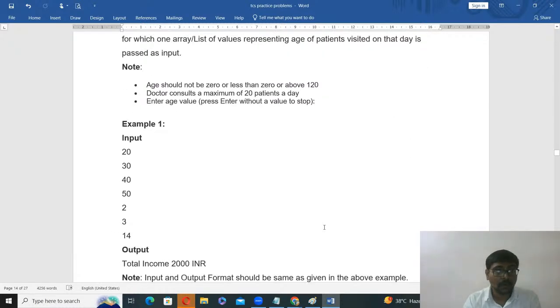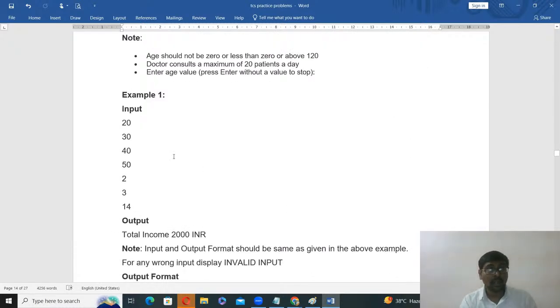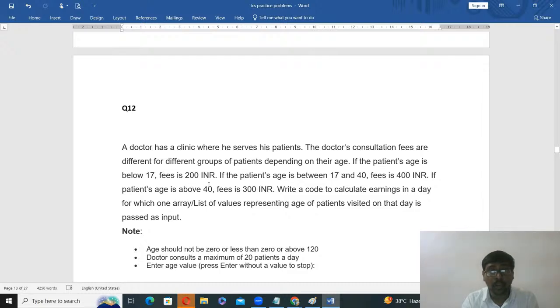Okay, suppose this is an example. Now 20, 30, 40, 50, 2, 3, 14. Based on this is the total income. For example, 20. Remember, the fees 200.